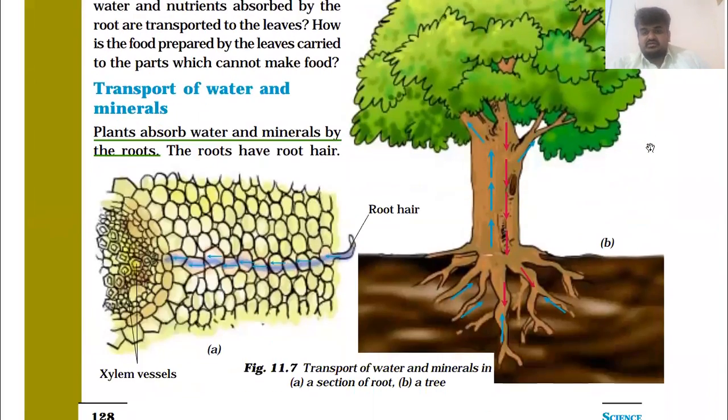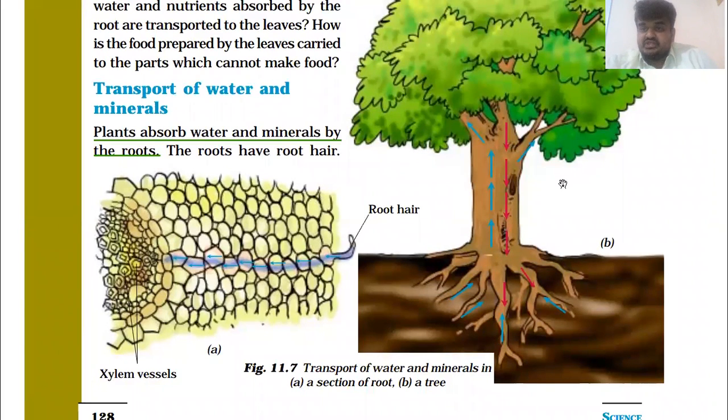So in figure number 11.7 part B, we can see that from these roots, with the help of root hair only, this water is being transported to the leaves. From the root to the pipe-like vessels, we can say, and with the help of those pipe-like vessels, it goes to the different leaves. Let's say here is a stem. From this stem it will go to this branch, this branch, this branch, and each and every leaf.